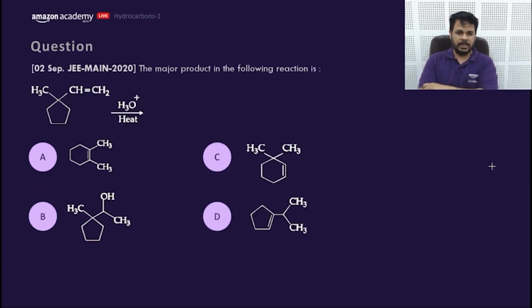This question was asked on 2nd September 2020. What would be the answer? Ring expansion actually occurs in this question. So what would be the answer? A, B, C, D. Very easy question.